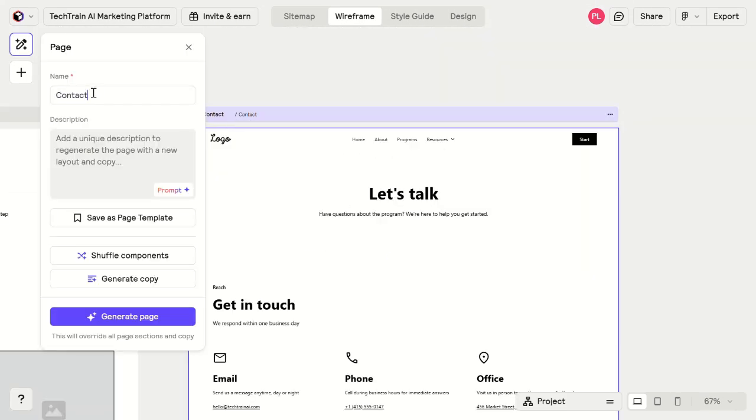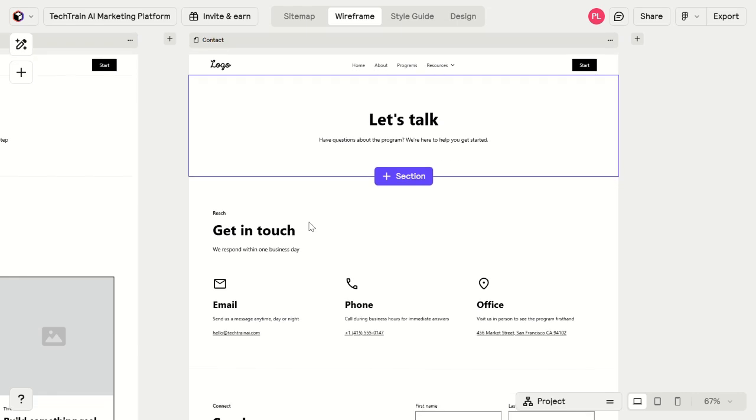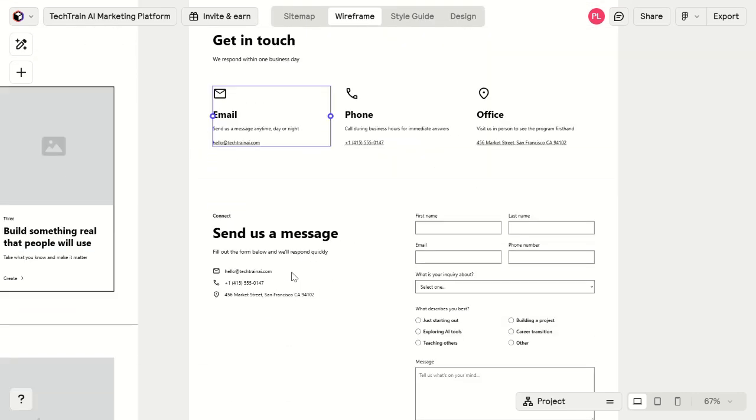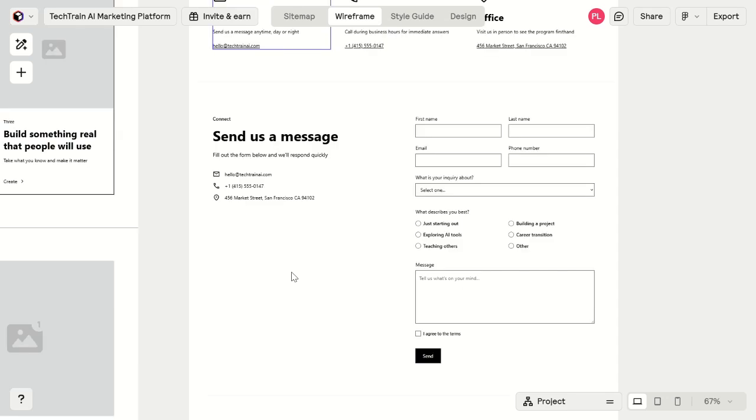Finally, contact page. This page's purpose is singular: inquiry submission. Minimal sections, one form, clear labels. Simplicity ensures focus on the action.